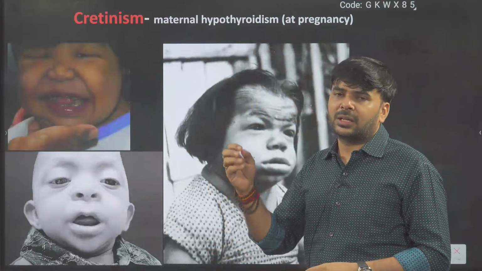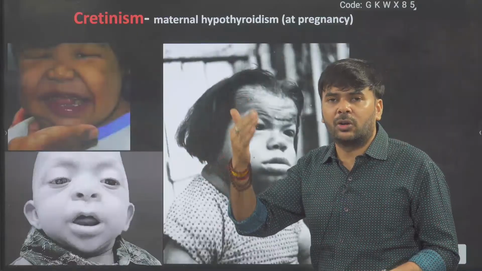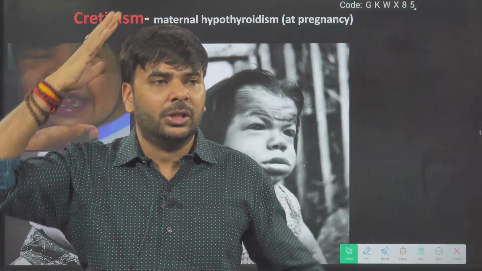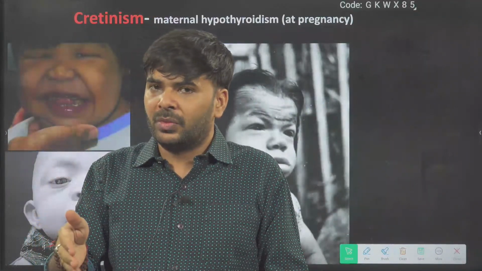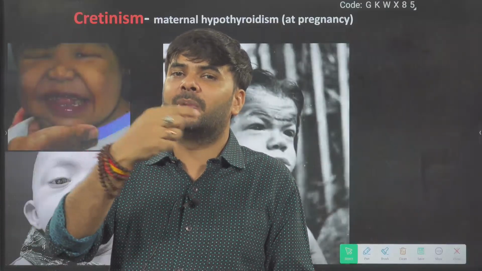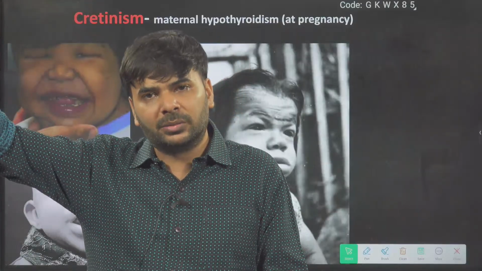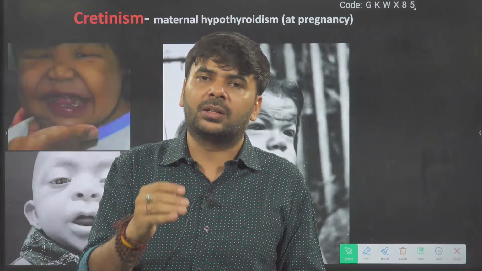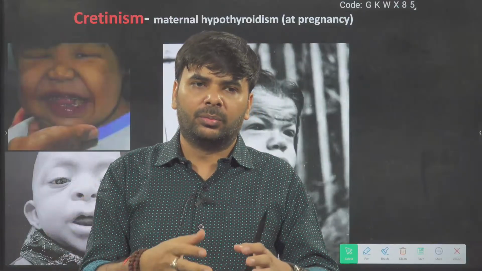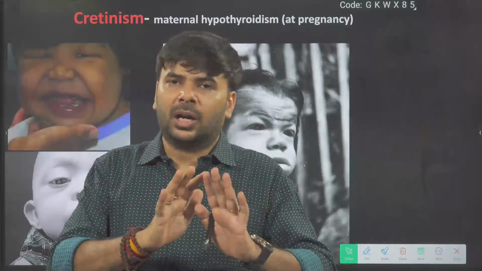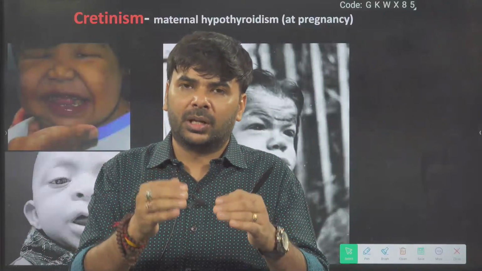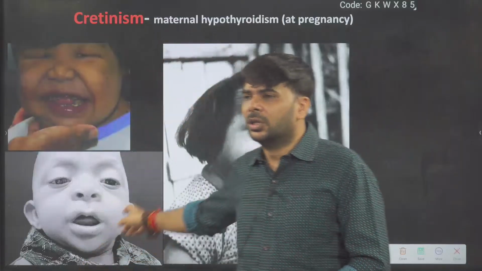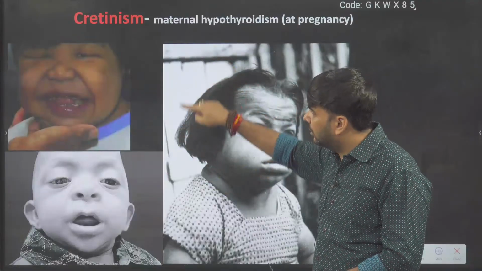They can't hear, they can't speak, because thyroid hormone is also related to brain development. So in these kids the brain does not develop, not due to thyroid hormone deficiency in the baby, but thyroid hormone deficiency in the mother during pregnancy. If the mother is not pregnant and is hypothyroidic, the baby is not going to suffer. But if the mother is pregnant and hypothyroidic, with low thyroid hormone, it will lead to cretinism.